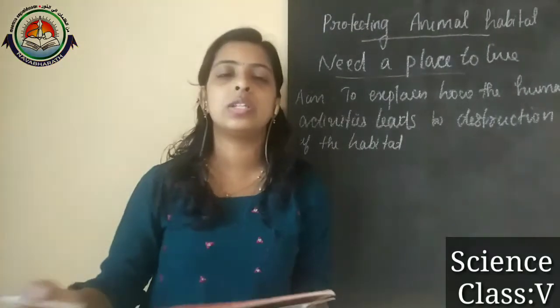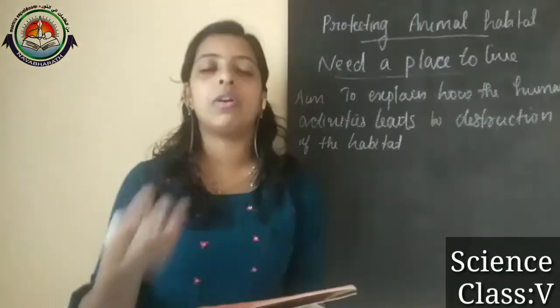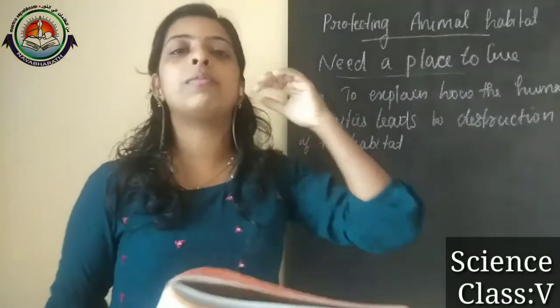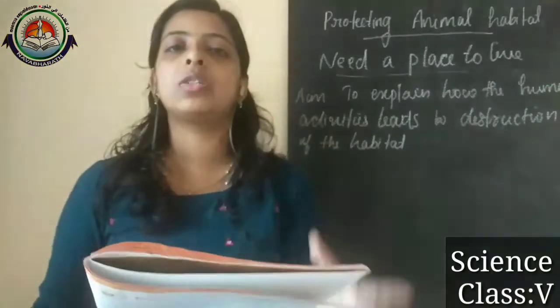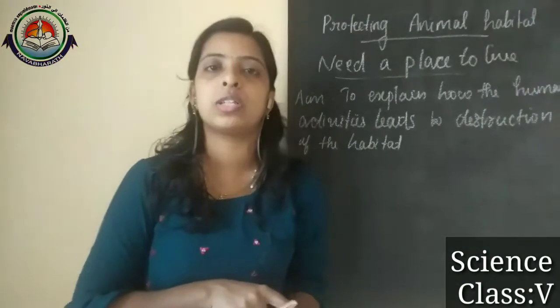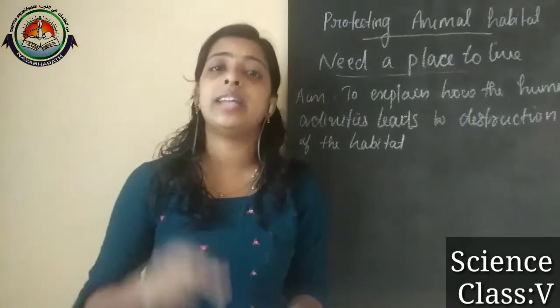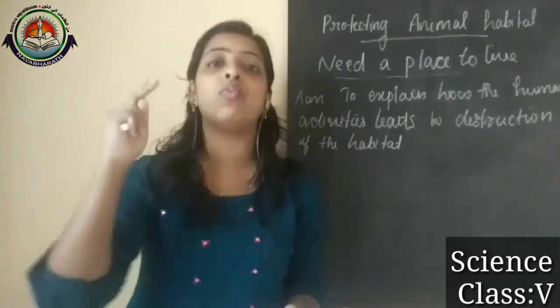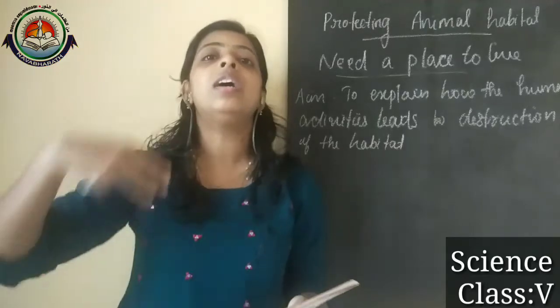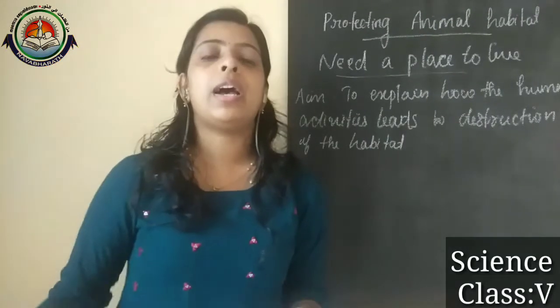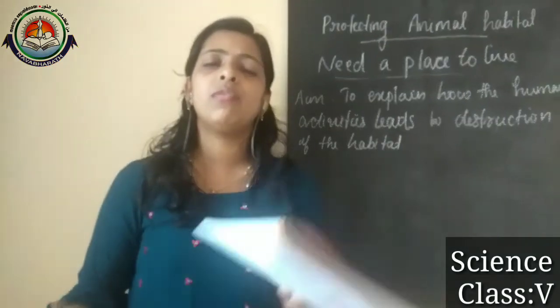We read this news most days; it is familiar news for us. Why does this happen? We already discussed that the habitat provides food, water, shelter, and everything for the animals. Then why did they come out?